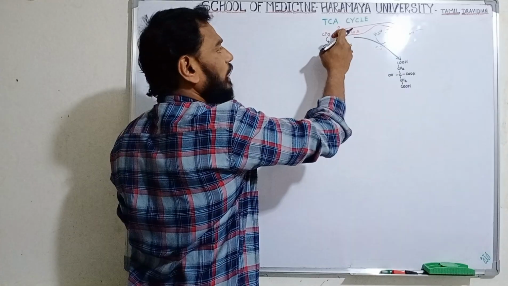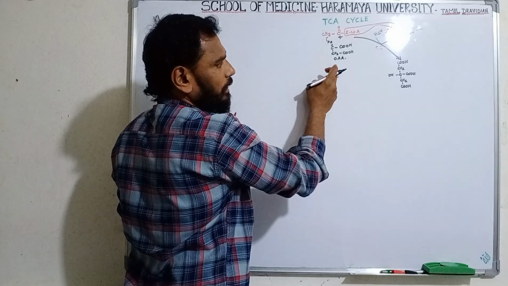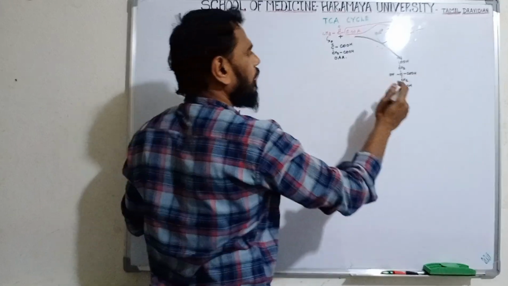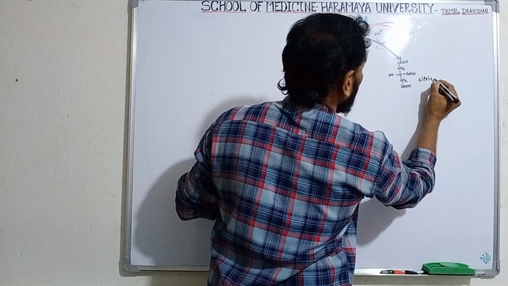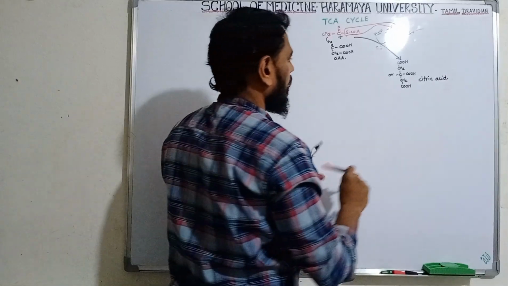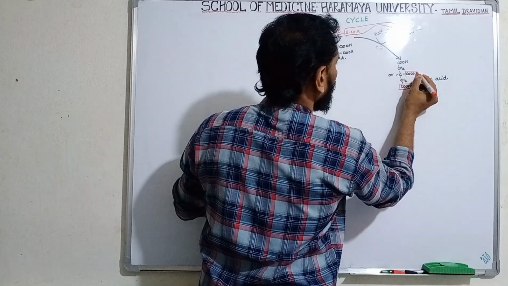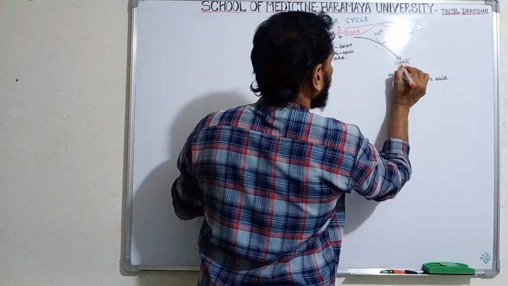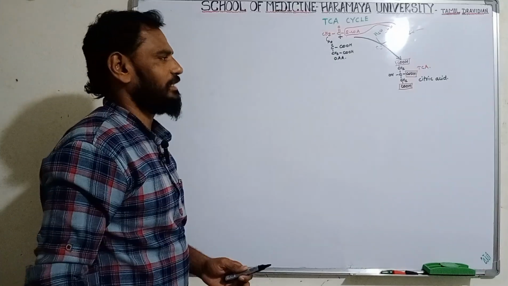The 2 carbon atoms of acetyl-CoA react with the 4 carbon atoms of oxaloacetic acid to form the 6 carbon citric acid. How many carboxyl groups does citric acid contain? 1, 2, 3. Hence the name tricarboxylic acid cycle.